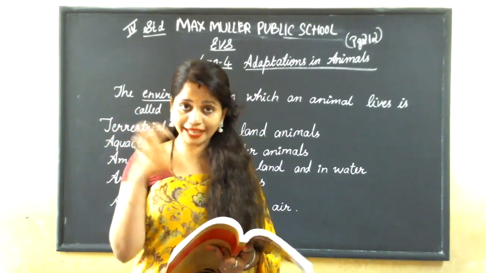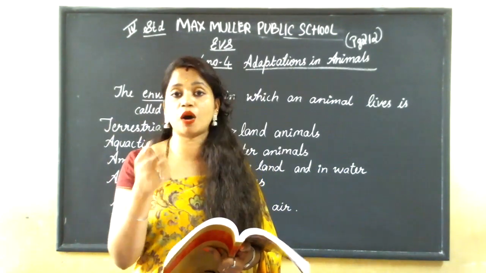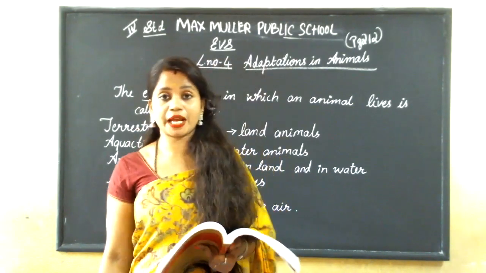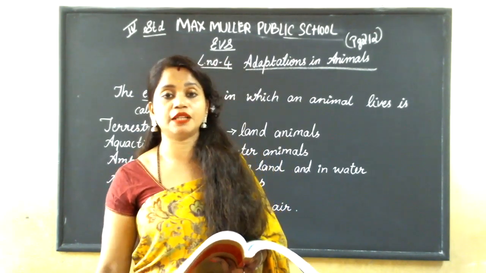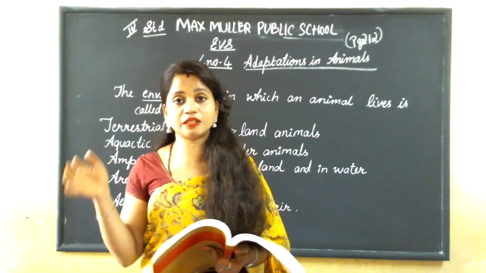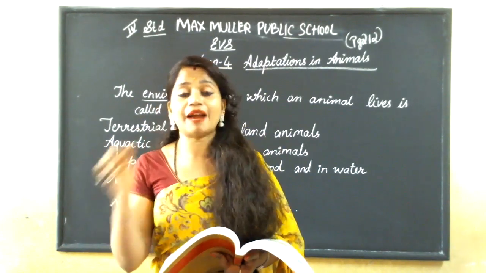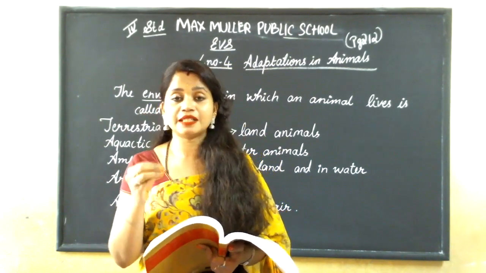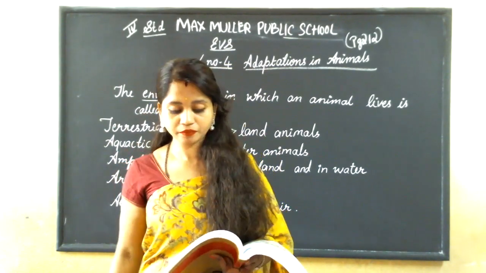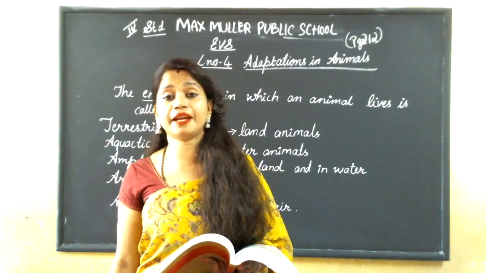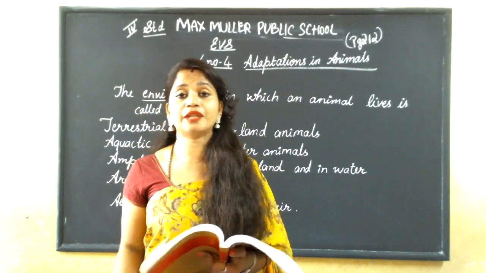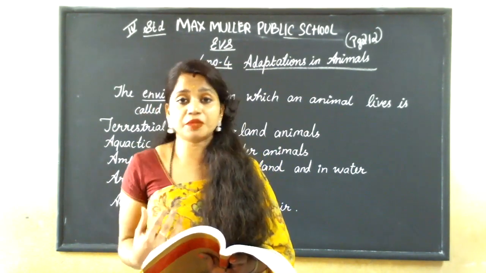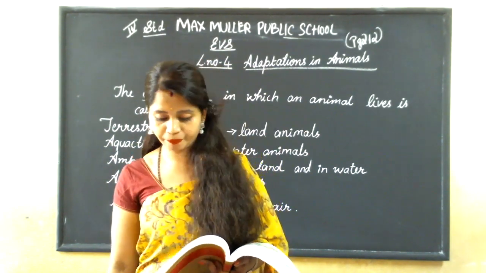With the help of legs, it will catch, and with the help of mouth and teeth, it will bite, right? Prey in the sense, the food, that is other animals like deer or other wild animals that it is eating. That is the prey, the food. And not only to catch the prey, these legs help them to protect themselves from their enemies.